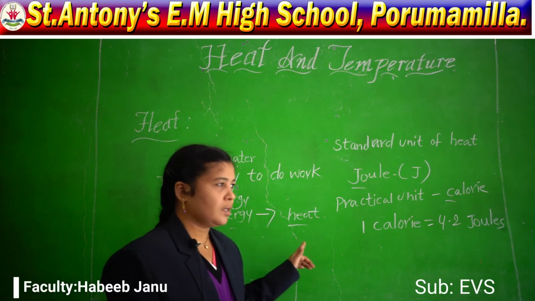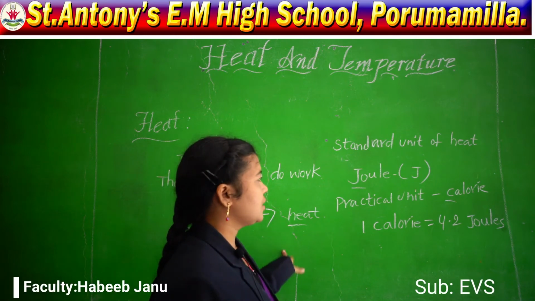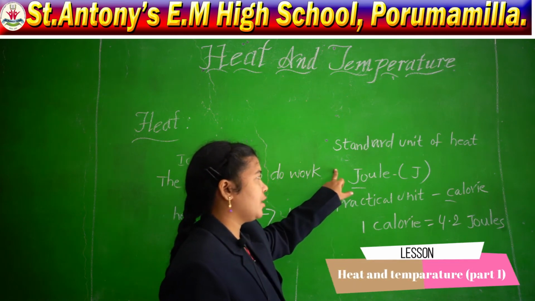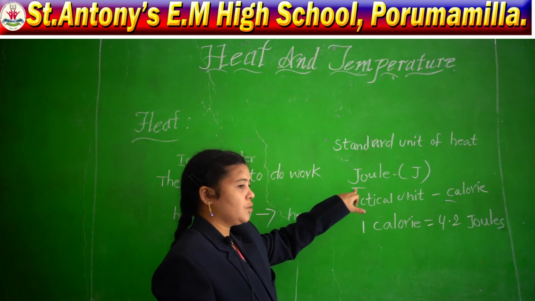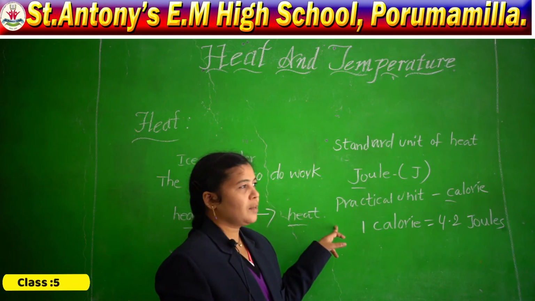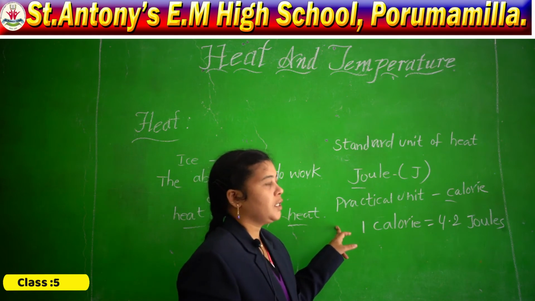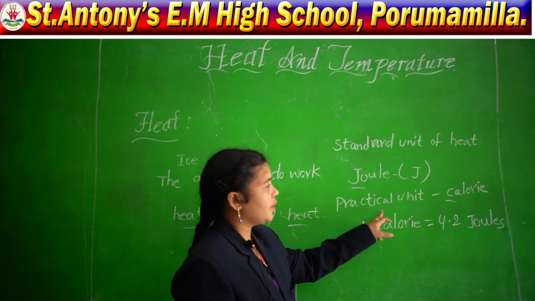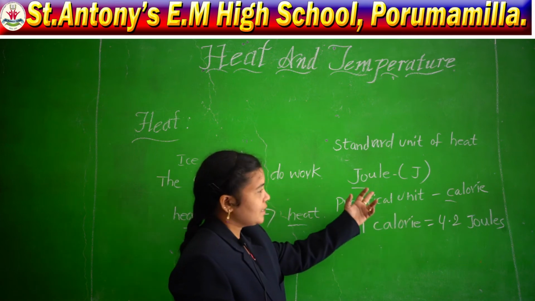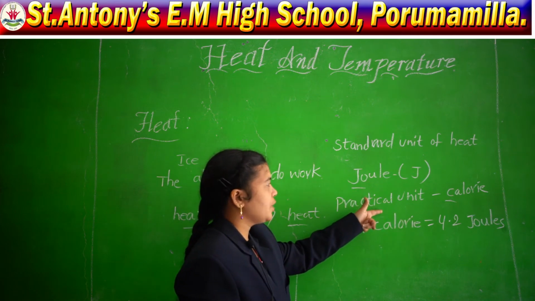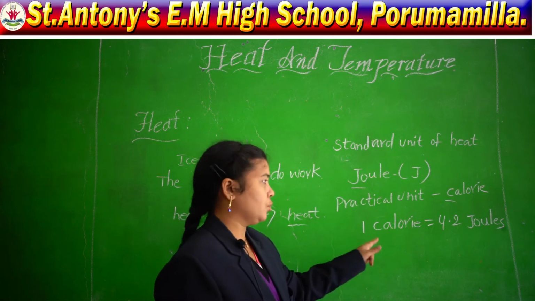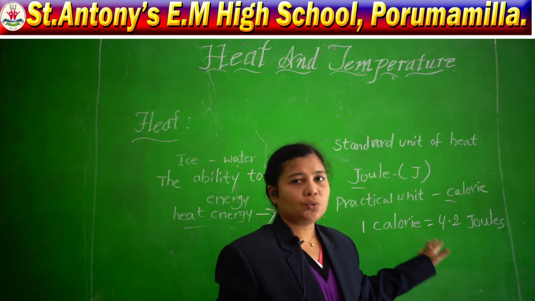So, what are the measurements we are using for this heat energy? The standard unit of heat energy is joules. The symbol we show is J. And what is the practical unit of heat energy? The practical unit of heat energy is calories. So, what is the relation between calories and joules? Here, 1 calorie is equal to 4.2 joules.